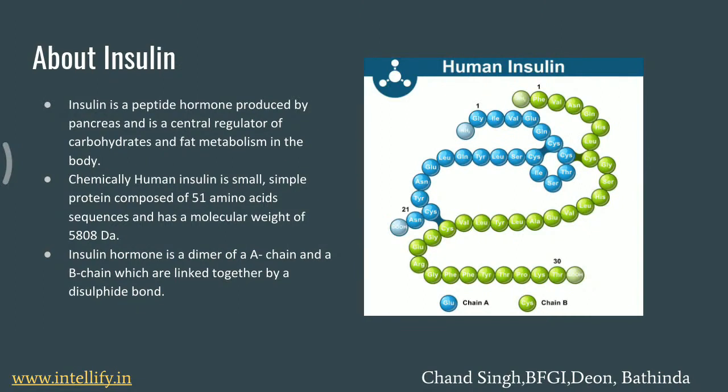If we talk about the structure of insulin, insulin consists of 51 amino acids, and there are two chains of amino acids: firstly the A chain, and secondly the B chain. This is the active form of insulin. If we talk about the inactive form of insulin, then it has a large molecular size and consists of a large number of amino acids. We are going to discuss this in detail further on.